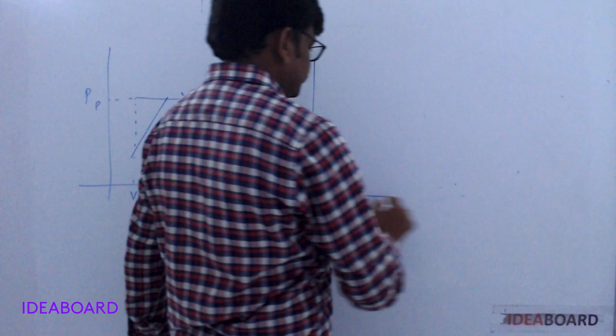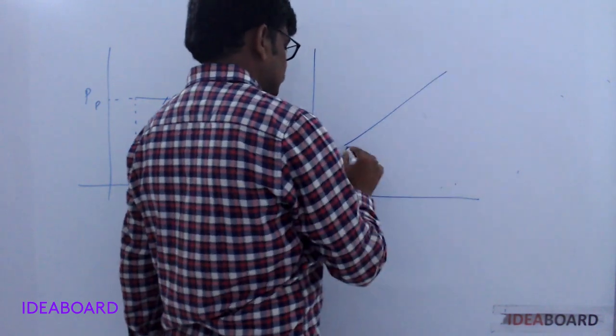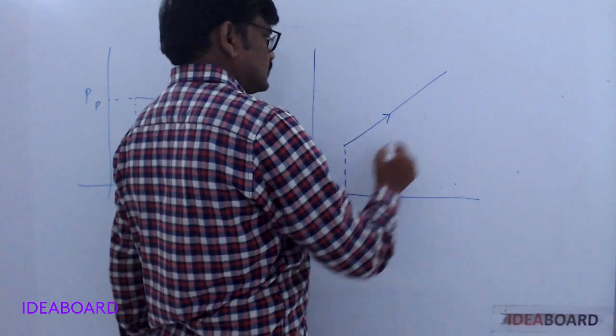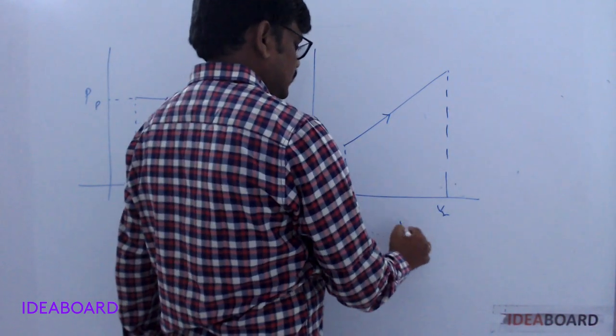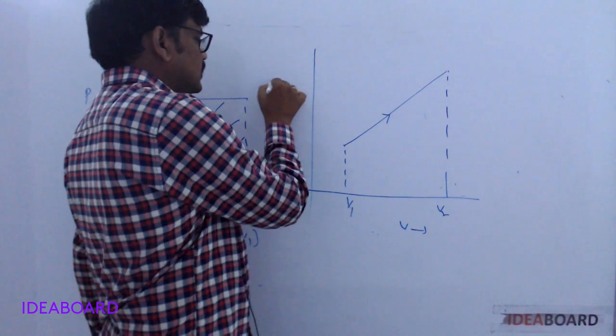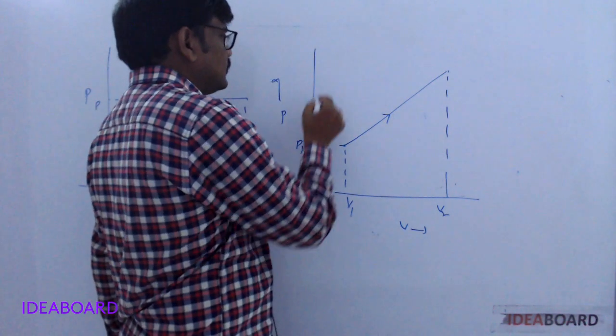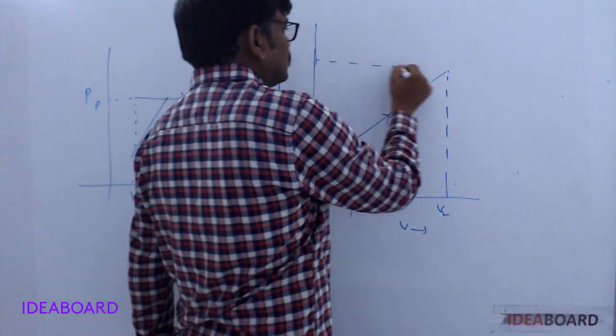Similarly, if it is like this, volume increases from V1 to V2 and pressure from P1 to P2.